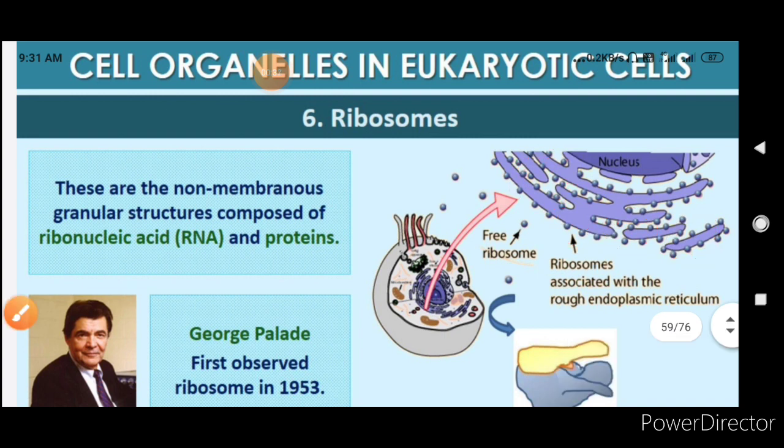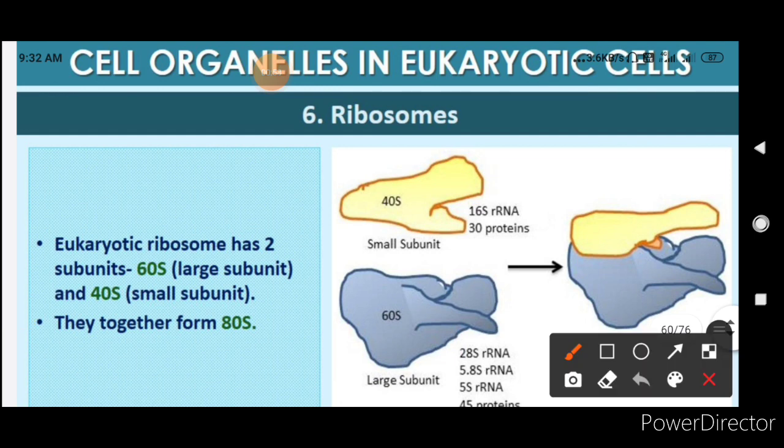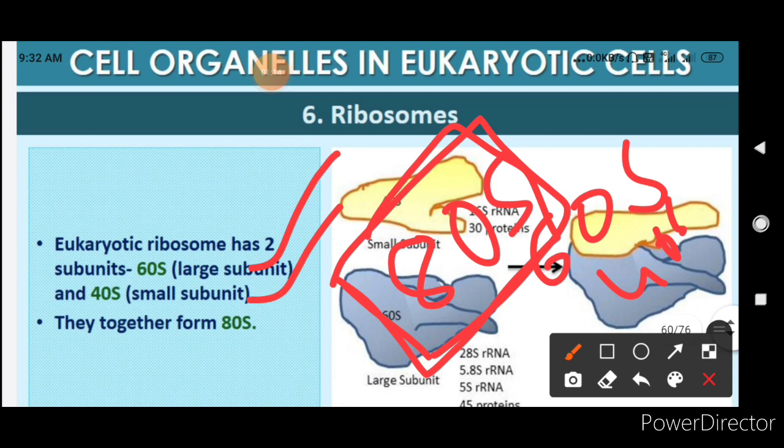Ribosomes are non-membranous structures composed of ribonucleic acid and proteins, and George Palade observed them in 1953. Now, when we talk about the subunits of ribosomes, eukaryotic ribosomes have two subunits, 60S and 40S. They together form 80S. Since we are discussing eukaryotic organisms, it is the 80S type. 60S is the larger subunit and 40S is the smaller subunit, and together they form the 80S.